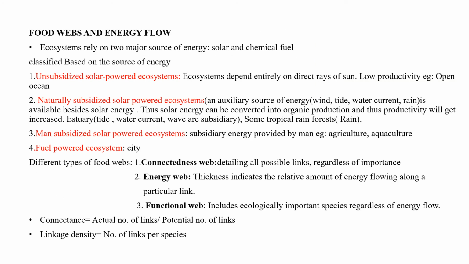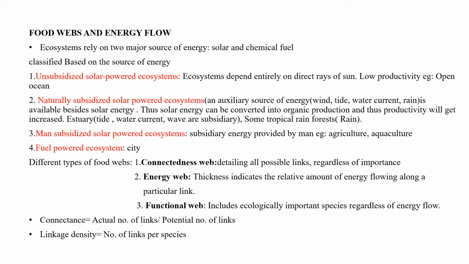Food webs and energy flow. Ecosystems rely on two major sources of energy, solar energy and chemical fuel. Classification based on the source of energy is of four types. Unsubsidized solar powered ecosystems depend solely on direct rays of the sun. In such ecosystems, productivity will be low.